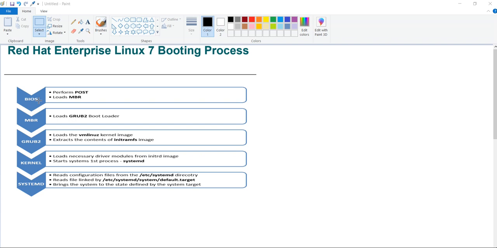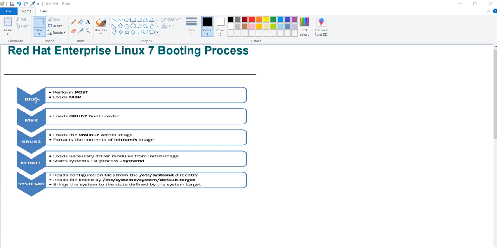BIOS is also called basic input output. So what is the purpose of BIOS? BIOS performs POST. What is this POST? POST is power on self test. As a part of POST, the BIOS checks that all your control devices and everything that is required to boot your server are properly attached. Means all the hardware like RAM and all other devices are properly attached to your server, so that I can proceed with further booting up. If suppose your RAM is not there or there are some issues with your hardware, then BIOS will give you an error.